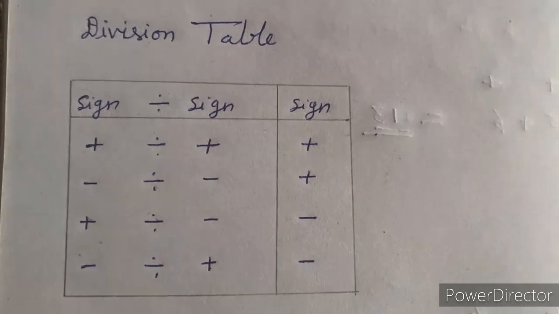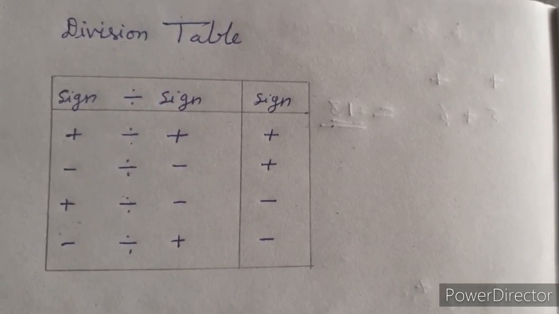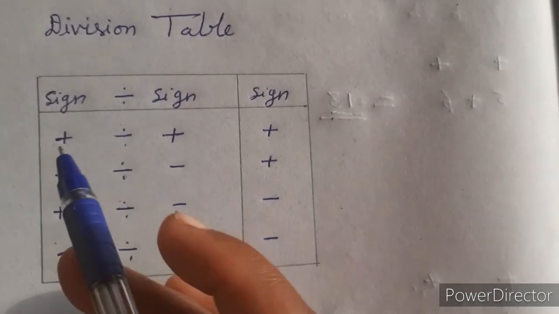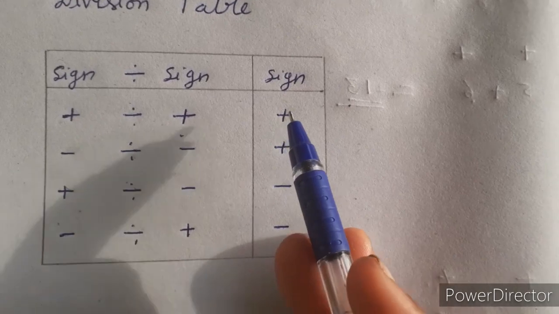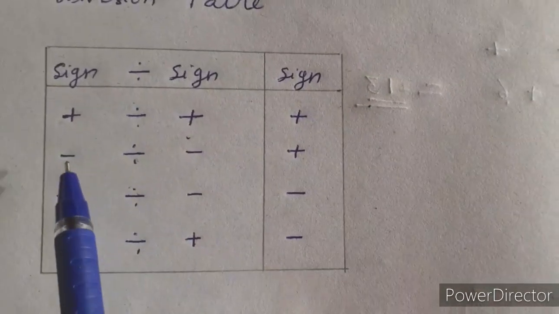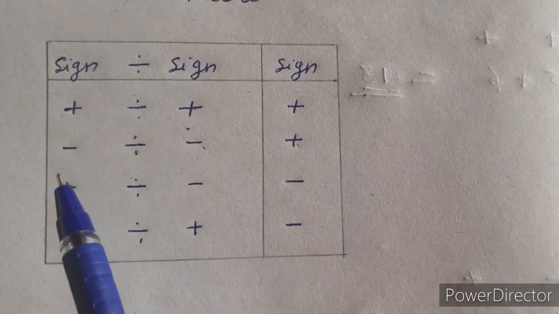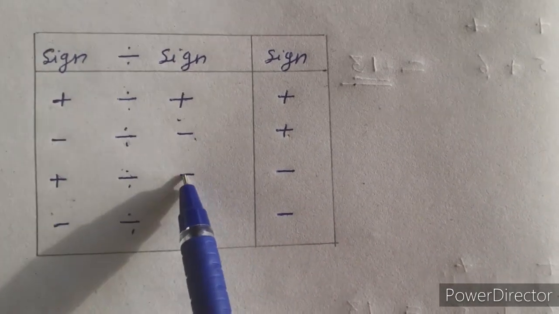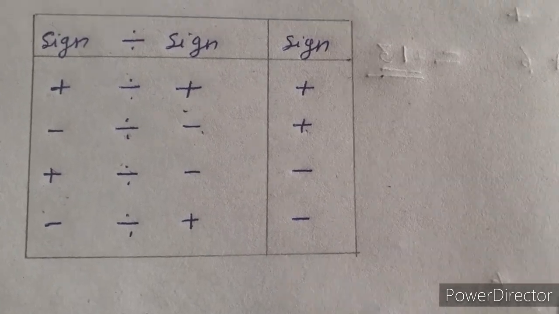See, this is the third table, the division table. A positive number divided by a positive number means you will get the answer in the positive. Negative divided by negative means you will get the answer in the positive. Plus divided by minus is minus, then minus divided by plus is also minus.